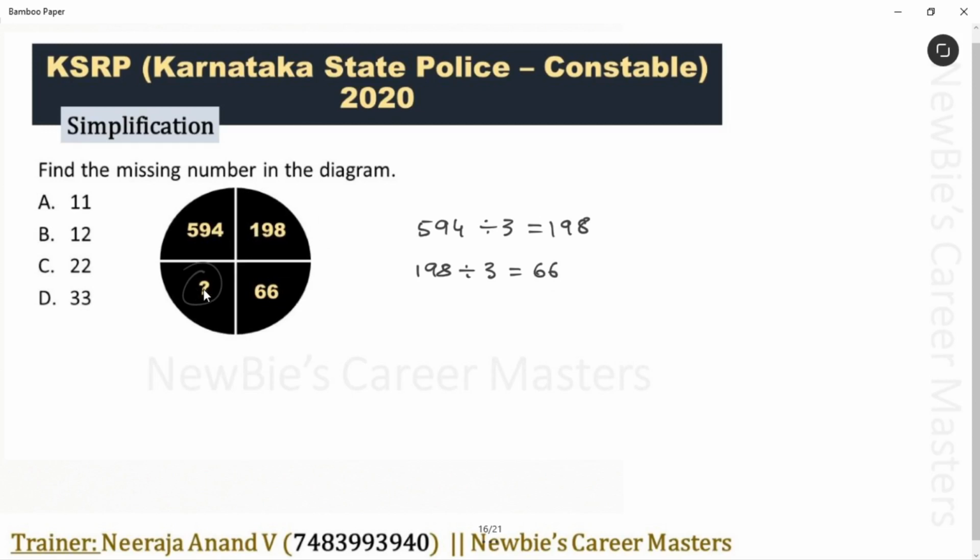Now, to get this number, what do we have to do? Simple. We have to divide this number by 3. That's it. 22 is the answer for this question. Option C is the answer.